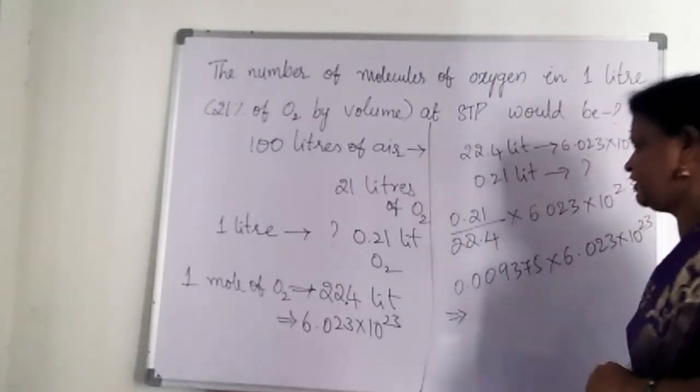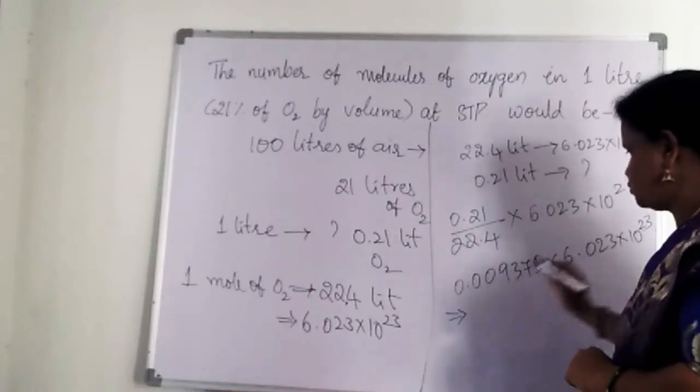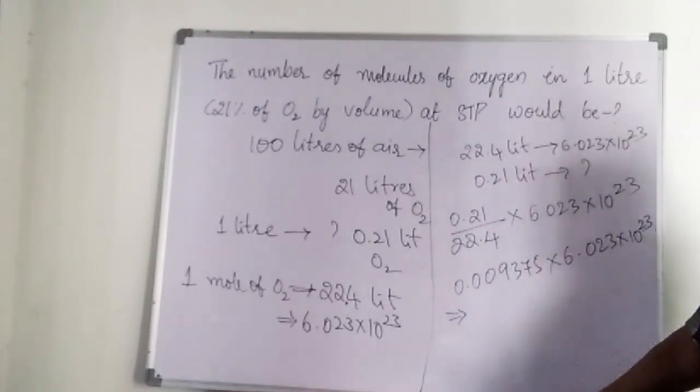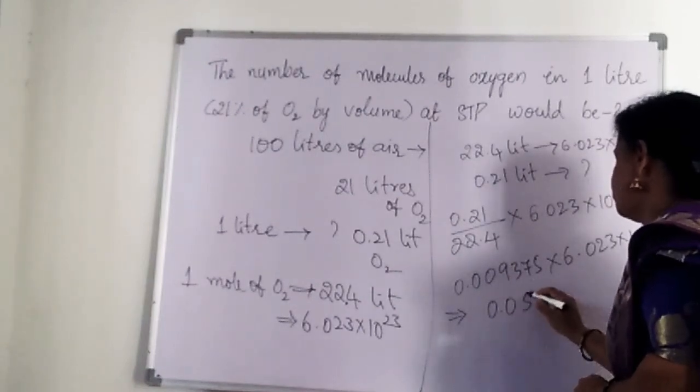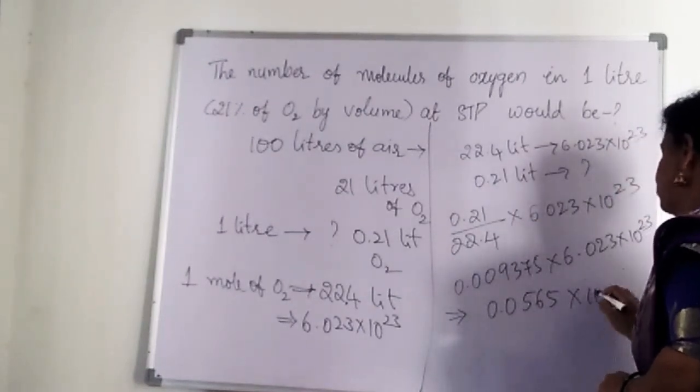Then what are we going to get here? If you multiply these two numbers, we get the value 0.0565 into 10 power 23.